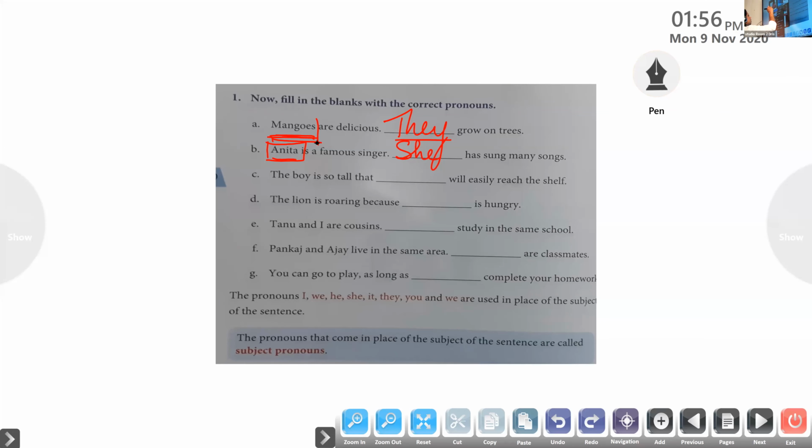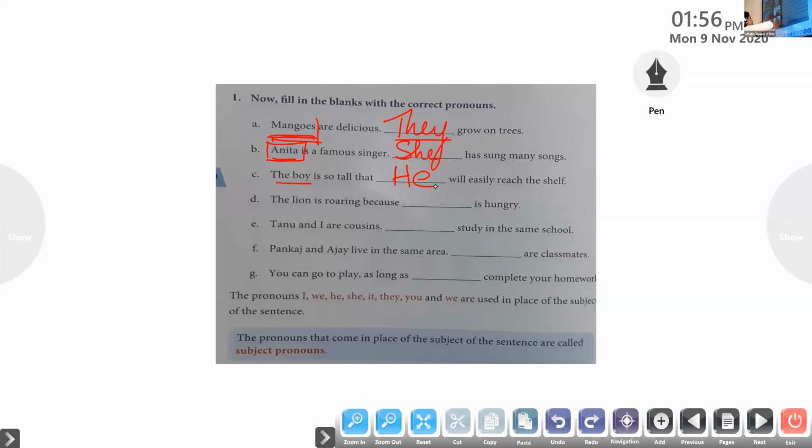Then we move on to Maria. Maria, come on, Maria. Do the next one. The boy is so tall that dash will easily reach the shelf. Okay, so here the boy is the subject. Which pronoun do we have to use here? He. He, very good. We are talking about a boy. So we have to use the subject pronoun he. Very good.